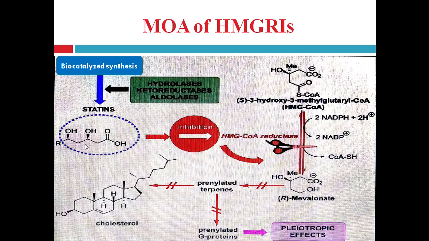And this hydroxy acid structure has structural similarity with HMG coenzyme A, right. And then it inhibits this enzyme and breaks the chain of synthesis of cholesterol. That's why it decreases the cholesterol level in the blood. The decrease in the cholesterol level in the blood leads to an increase in the number of LDL receptors on the cell surface, and that's why receptor mediated catabolism and clearance of LDL increase.